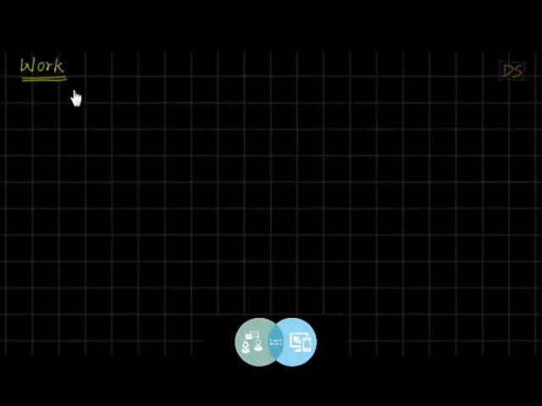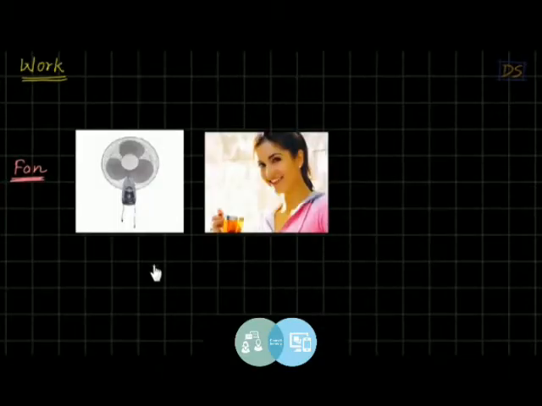Students, first of all, we'll see what is the meaning of this term work. So see students, there are some words like fan which have two meanings. This is a fan, or you may be a fan of Katrina Kaif, you may be a fan of any other superstar, film star, any sports person, any politician. So fan is a word which has multiple meanings, students. Similarly, work also has multiple meanings.